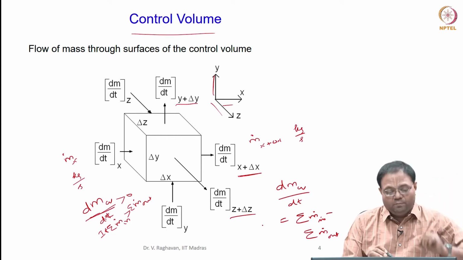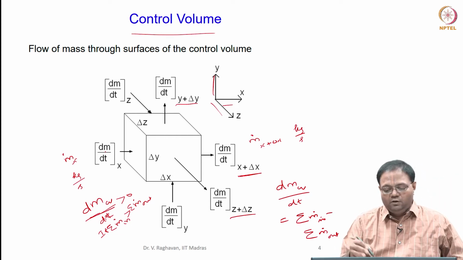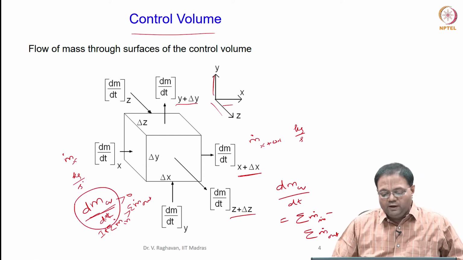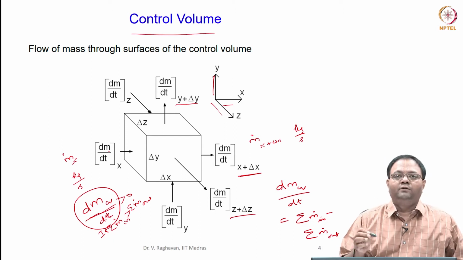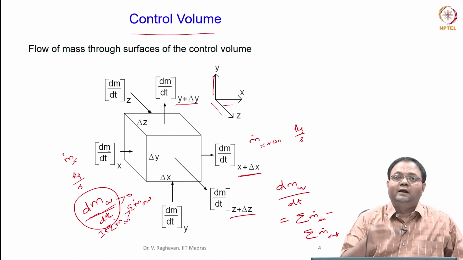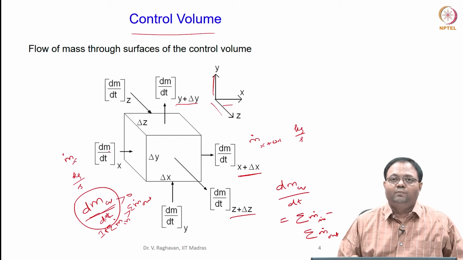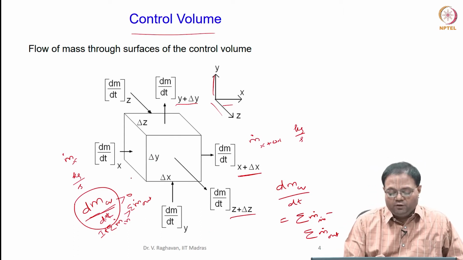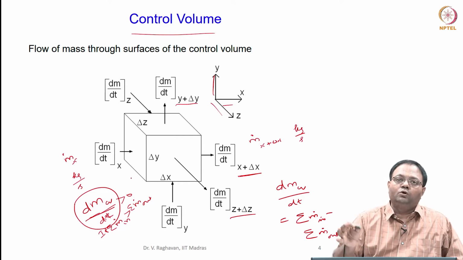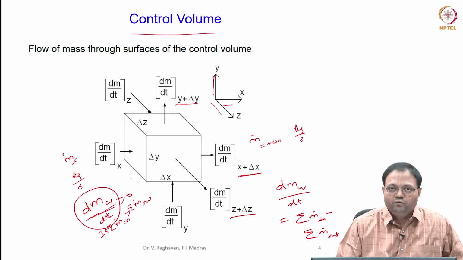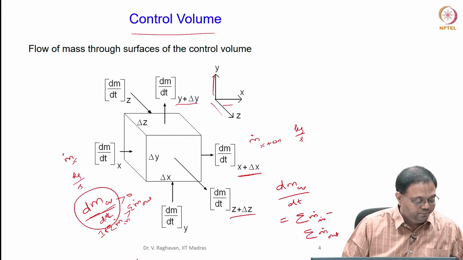Now, instead of mass, mass multiplied by velocity, that is momentum, can enter through the surfaces. Similarly, momentum can change within the control volume. Similarly, energy can enter. So, mass into specific energy can enter and leave through the surfaces, so that the net energy of the control volume can increase or decrease based upon the entering and leaving quantities. So, this is the control volume approach, where we look at the flow through the surfaces of the control volume, in and out, and try to write the conservation equation for a particular quantity: mass, momentum, energy, species, etc.